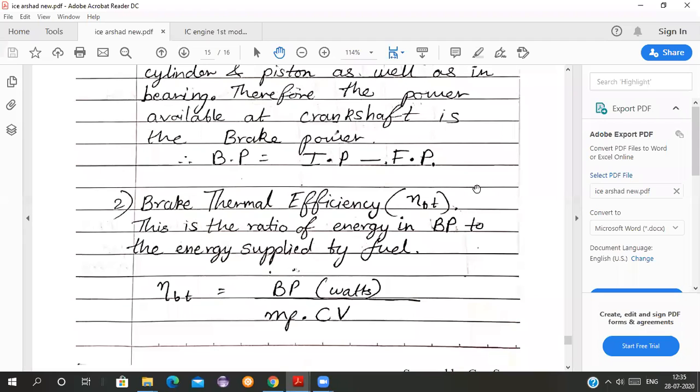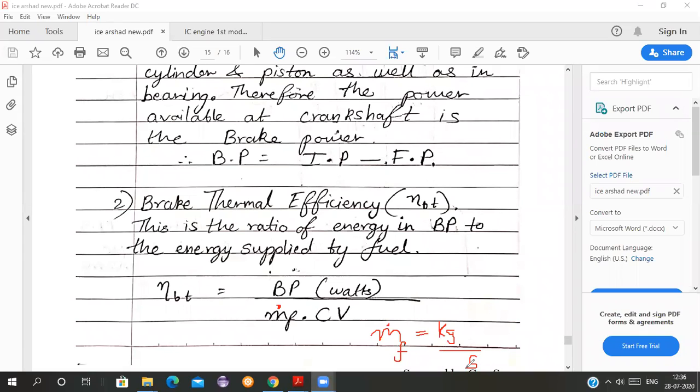Here m dot f is the mass of fuel supplied per second, with f as the suffix. So the unit will be kg per second.